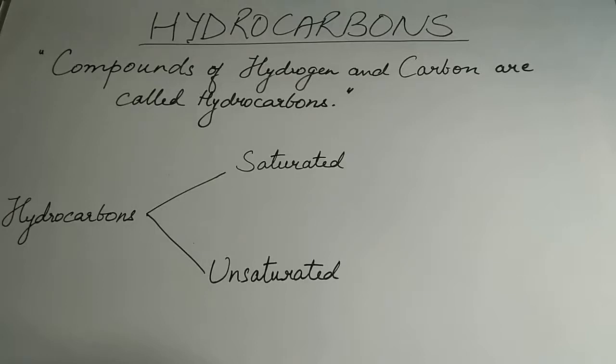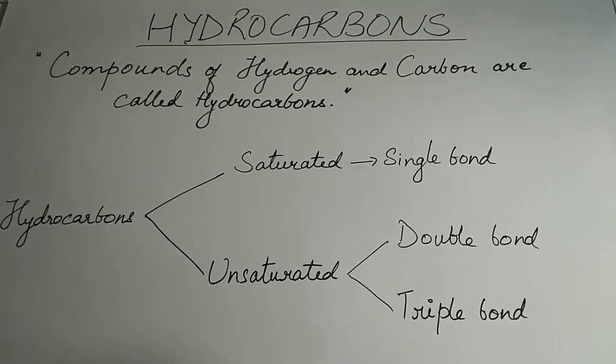Hydrocarbons, like you can see, are classified into two basic categories, and these two basic categories are the saturated hydrocarbons and the unsaturated hydrocarbons. So the broad classification of hydrocarbons falls under these two categories. These are then further classified on the basis of the type of bond that is present in them. This is the further classification.